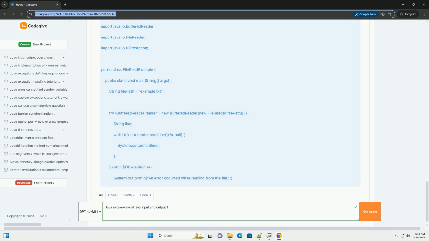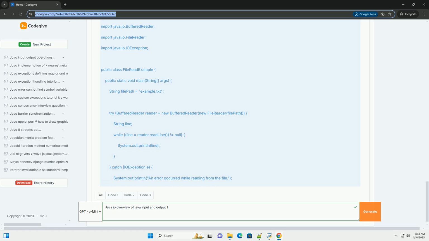Example: reading from and writing to a file. Let's create a simple example that demonstrates writing data to a file and then reading it back. Step 1, writing to a file. Here is a code example that demonstrates writing to a file using FileWriter and BufferedWriter. Step 2, reading from a file. Now, let's read the data we just wrote to the file using FileReader and BufferedReader.